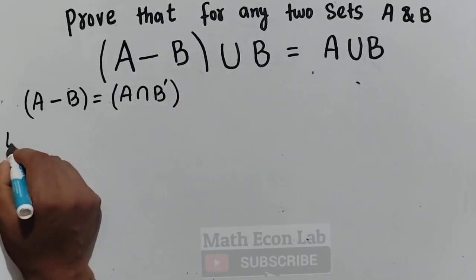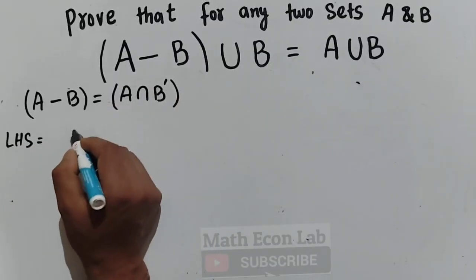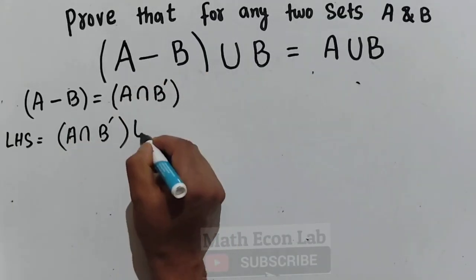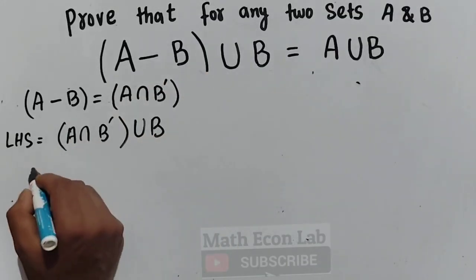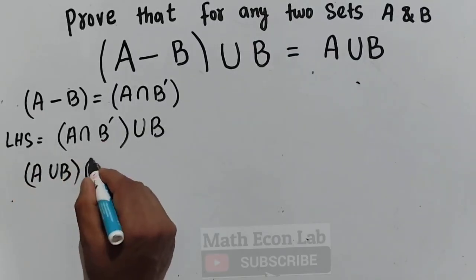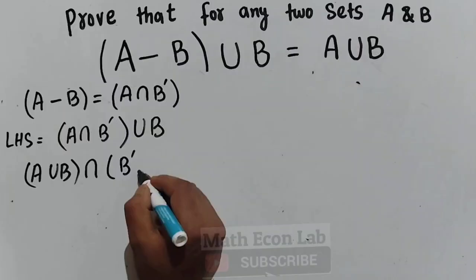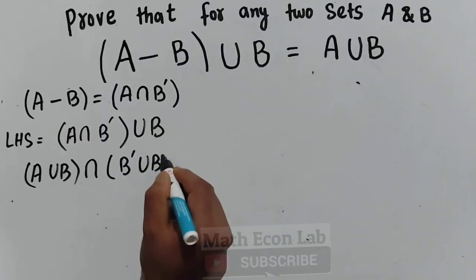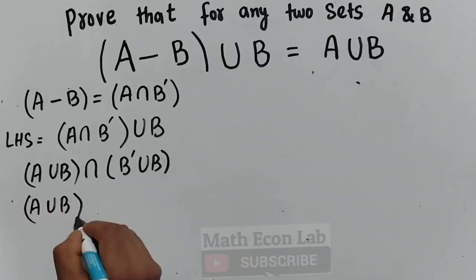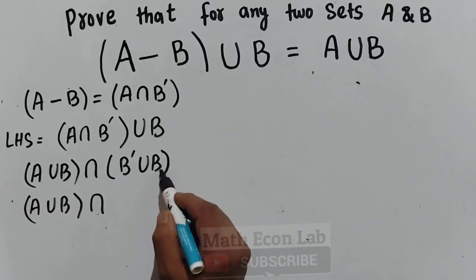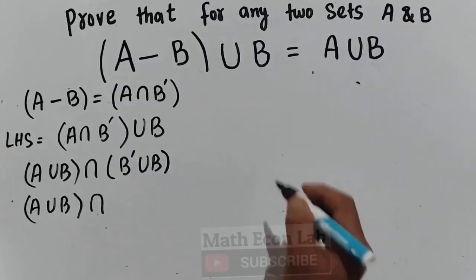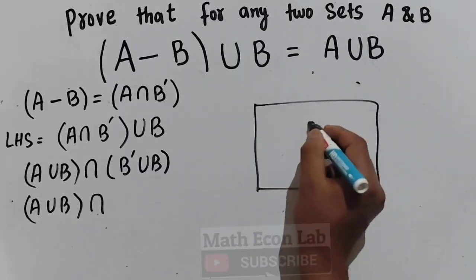Now using this, we have LHS as (A intersection B complement) union B, in place of A minus B. Now let's use the distributive property. We will get (A union B) intersection (B complement union B). So we have A union B intersection, and the union of a set with its complement gives us the universal set. Let me explain it here. Let us suppose B is this very set.